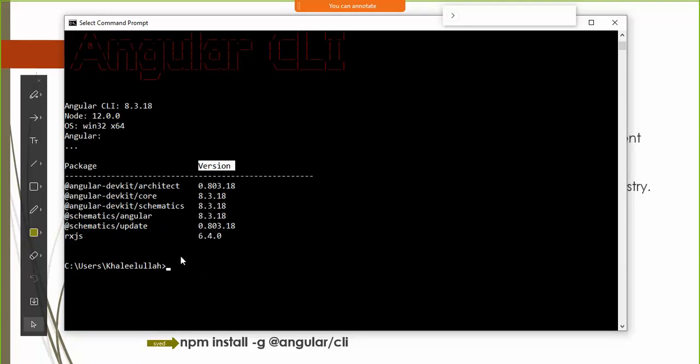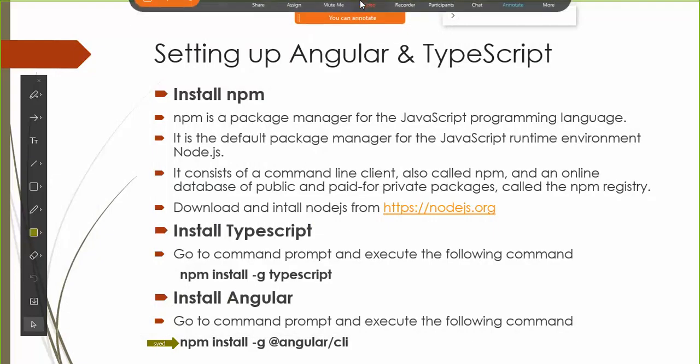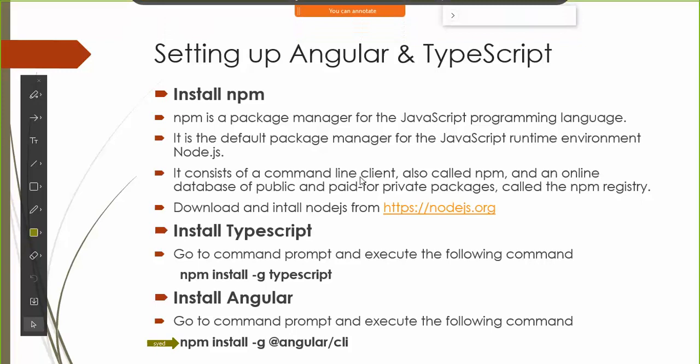How do we install TypeScript? We say npm install -g typescript. This will install TypeScript. If I don't use -g, TypeScript will be installed only into the current folder, and I won't be able to use TypeScript from another folder. Similarly, to install Angular, I will say npm install -g @angular/cli. I have already executed it on my machine, but you need to do it on your machines to set up the environment for working with Angular and TypeScript.